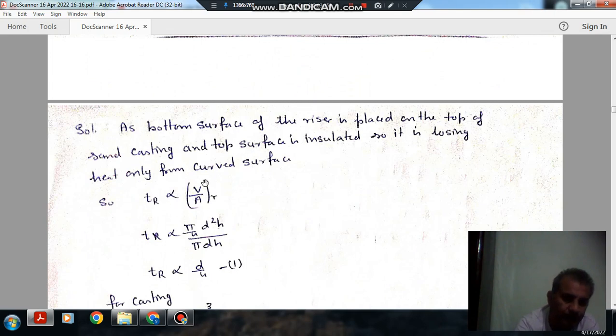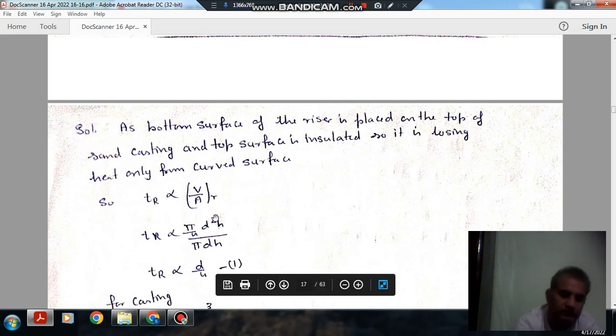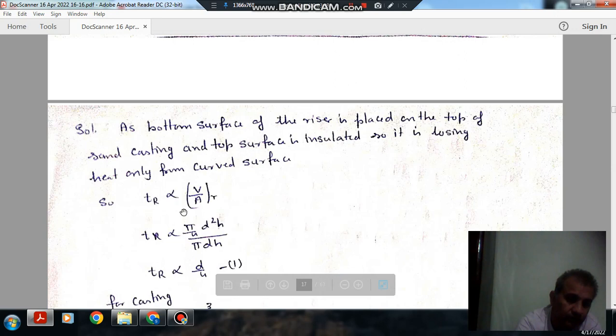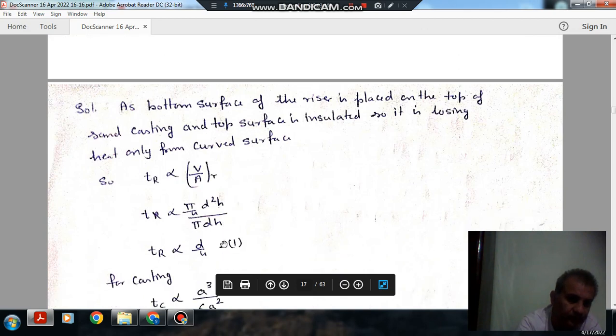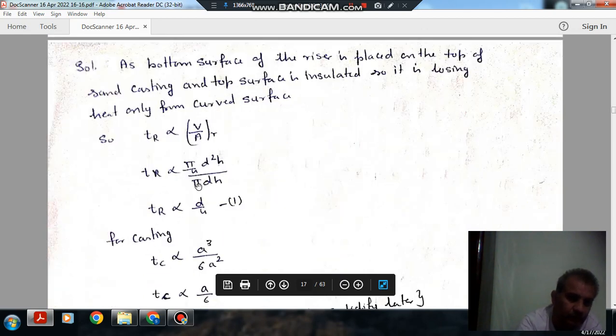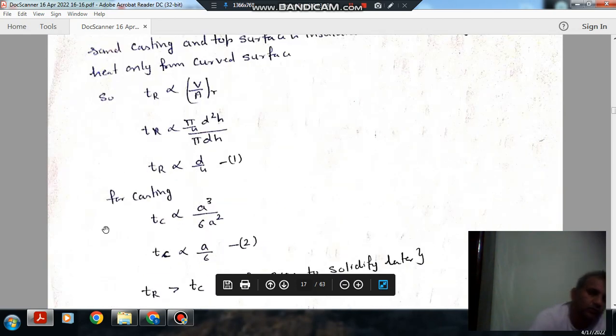The volume of the riser is pi by 4 d square h, because it is cylindrical in shape. The surface from which heat is lost is only the curved surface. The curved surface area is pi d h. So Tr is proportional to d by 4. So the time for solidification for the riser is d by 4.